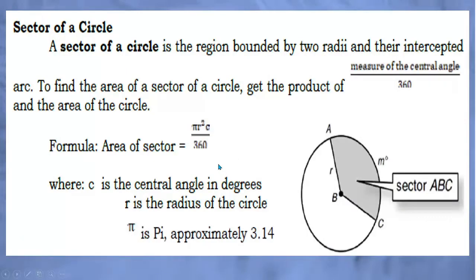But since we are just getting a part of the circle, which is a sector, we will multiply it by the ratio of the central angle to 360 degrees. That's why the formula becomes pi r squared times c over 360 degrees, where c is the central angle in degrees, r is the radius of the circle, and pi is approximately 3.14.